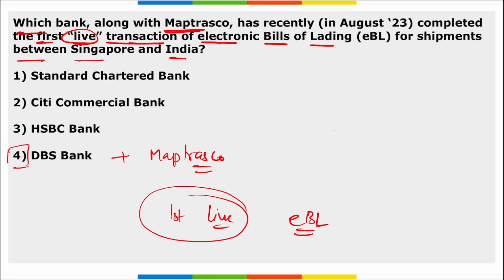Then this transaction was implemented with the Trade Trust Framework. Trade Trust Framework, that is an initiative by the Infocomm Media Development Authority and supported by Enterprise Singapore. With this first shipment, businesses in Singapore and India can now access the benefit of the Trade Trust Network via their preferred Trade Trust enabled platforms.